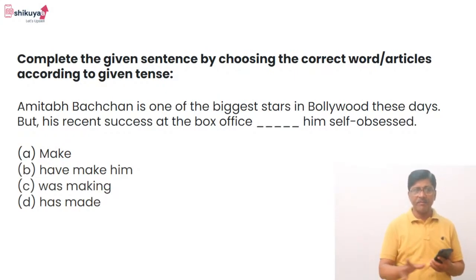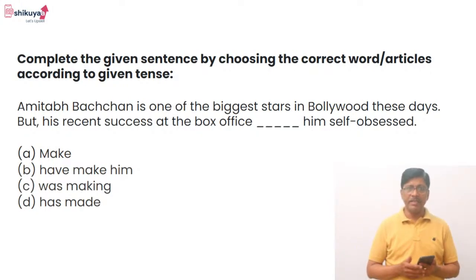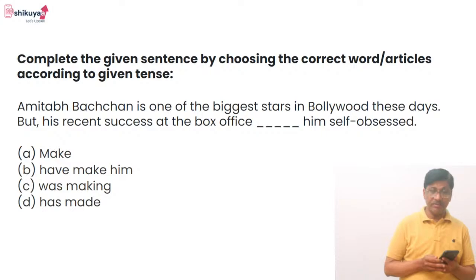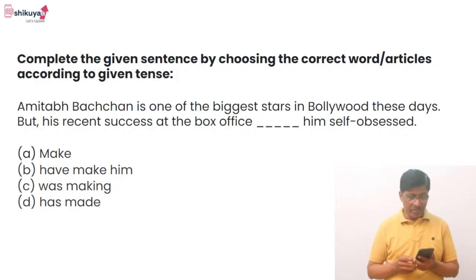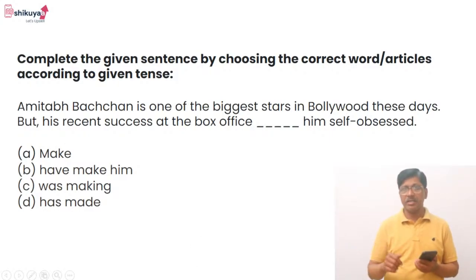Okay, something which is happening over a period of time, slightly before, slightly after, over a period of time. Okay, these days. But contrast है. But his recent success at box office dash him self obsessed. भी success तो है box office में, कल था, आज है, कल शायद रहेगा, इसीलिए पहला sentence है these days,